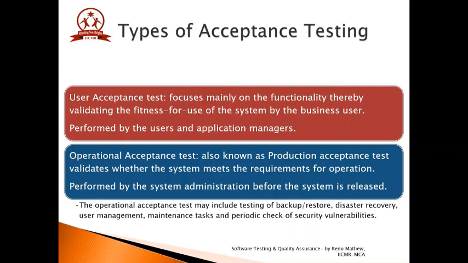It is performed by the system administrator before the system is released. The operational acceptance test may include testing of backup, restore policies, disaster recovery, user management, maintenance tasks, and periodic check for security vulnerabilities.